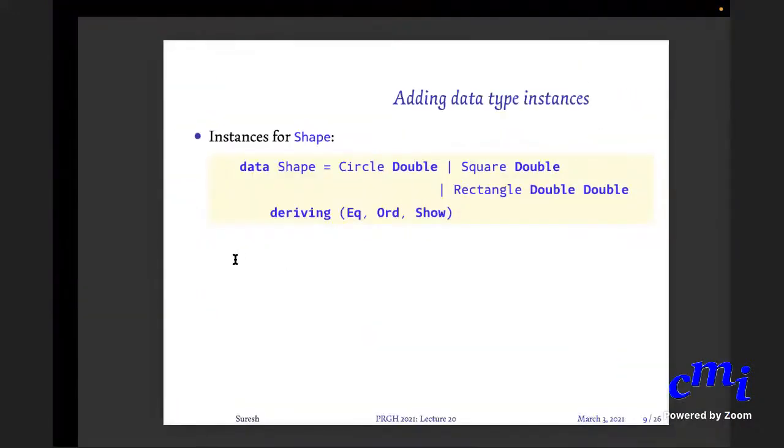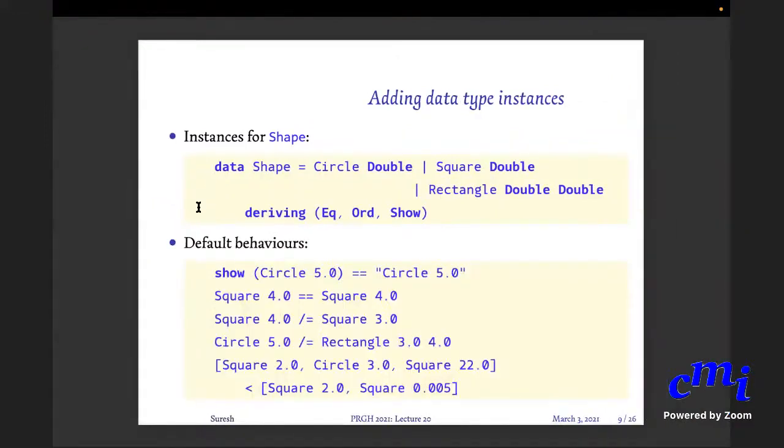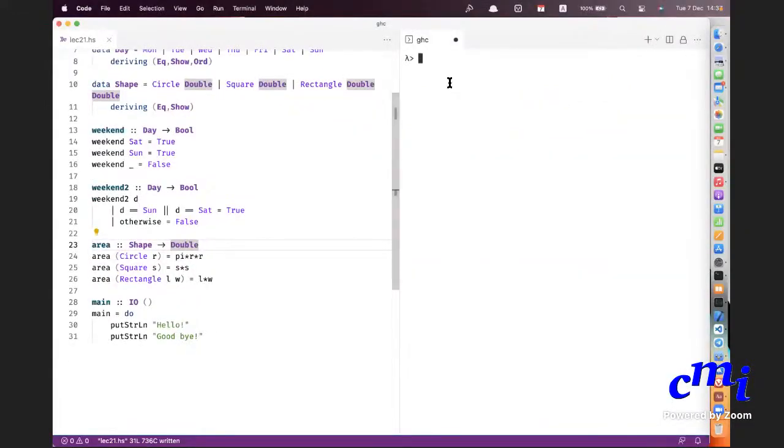So now let's come to the equality of shapes. Do you think Circle 3 equals Circle 4? No, false. Why? Because the arguments differ.